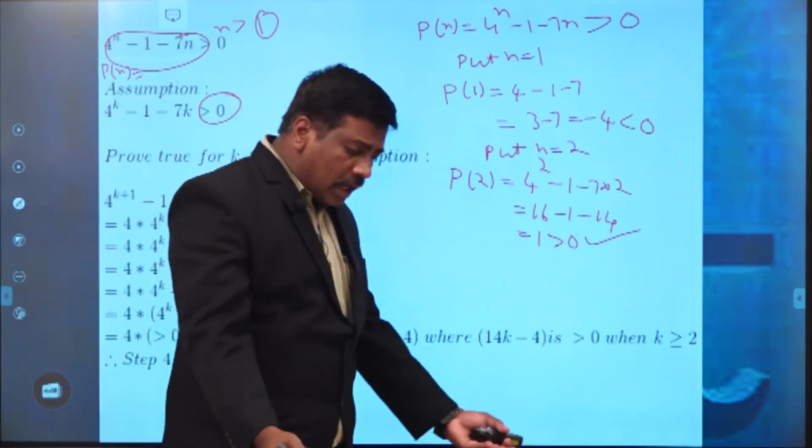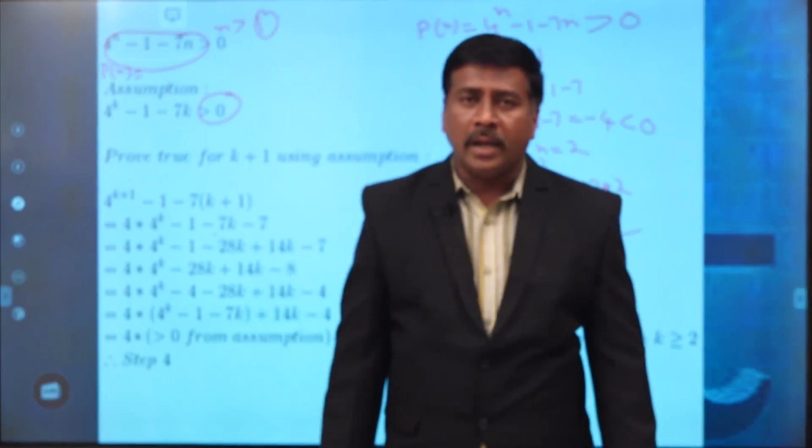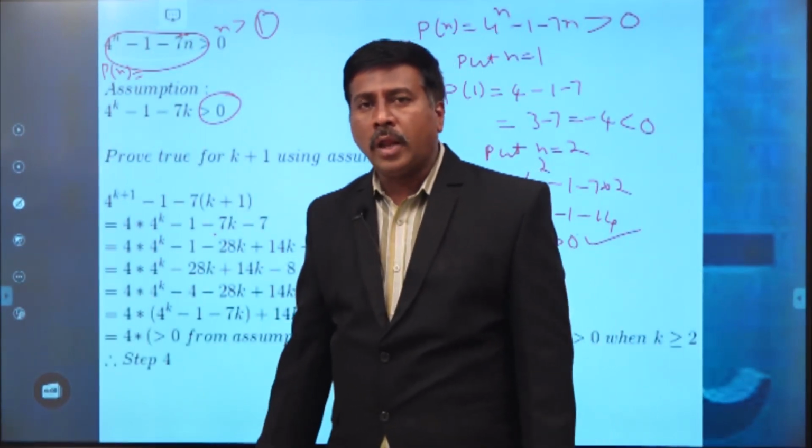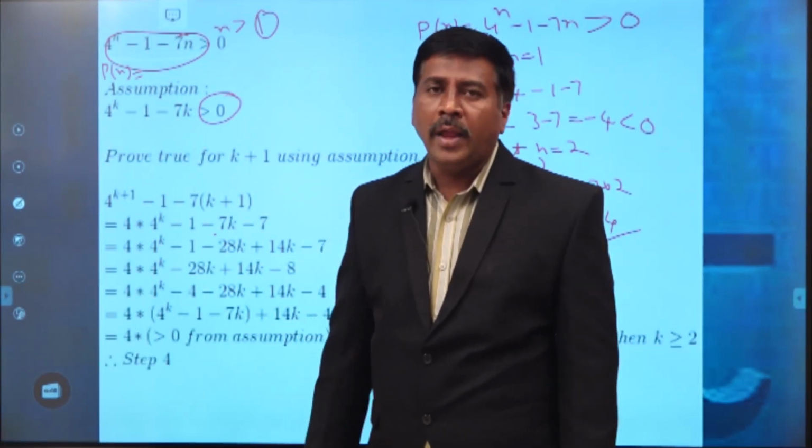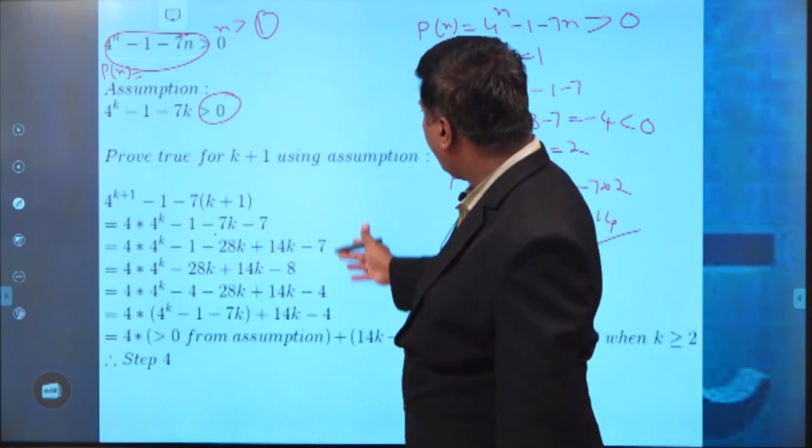Now, we have to assume the given inequality at the value of k, then automatically you can prove that the result is true for n is equal to k plus 1. This is how it happens.